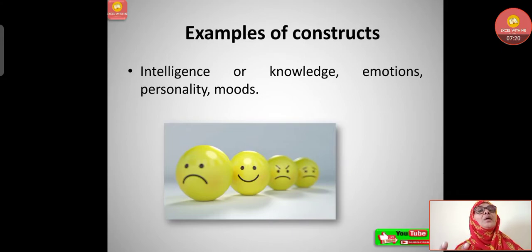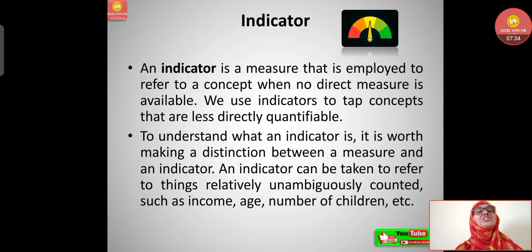So let's see the examples of constructs here. Intelligence or knowledge, emotions, personality, moods. So these we cannot observe directly, but through some measures we can do scientific research here. Now let's see the term indicator. An indicator is a measure that is employed to refer to a concept. When no direct measure is available, we use indicators to tap concepts that are less directly quantifiable. When we cannot see the things here, what will we do? We will have some indicators.